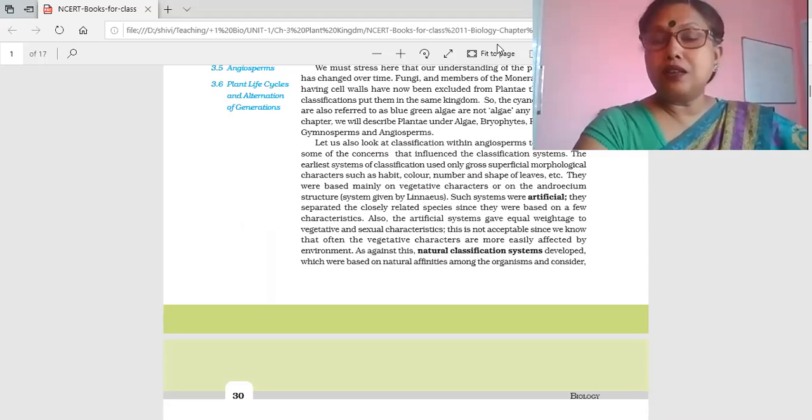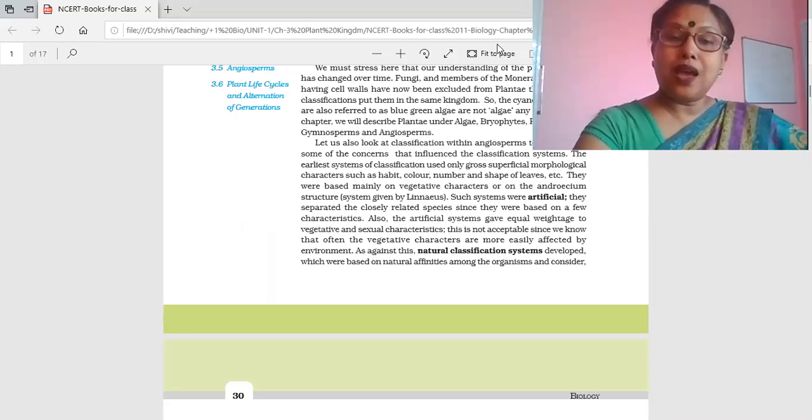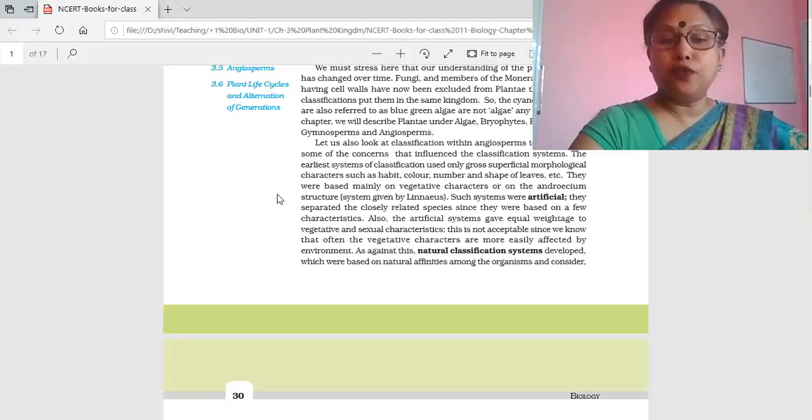Plant Kingdom starts with the classification system, and you know that the two kingdom classification was given by Carl Linnaeus, and he used an artificial method to explain the plants. Artificial system of classification means some separated and closely related species based on few characters only are taken. But there was a drawback that both the vegetative and reproductive characters were given equal weightage, and it is not acceptable. So what happened?